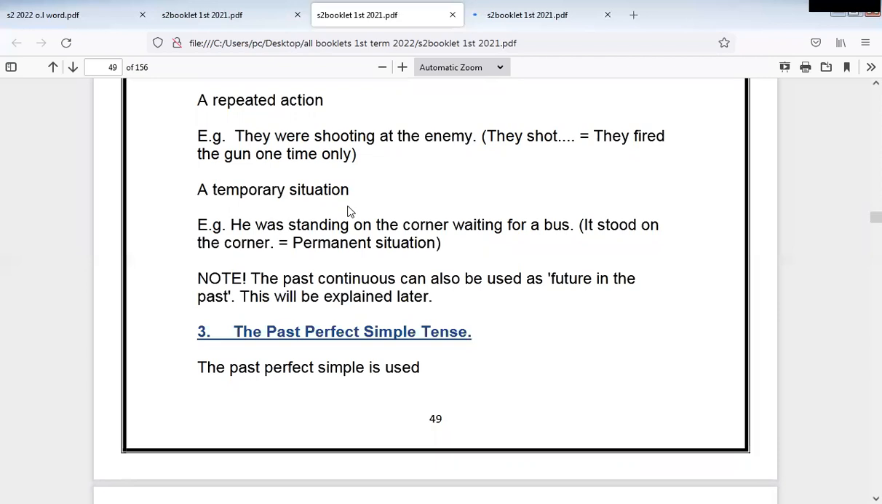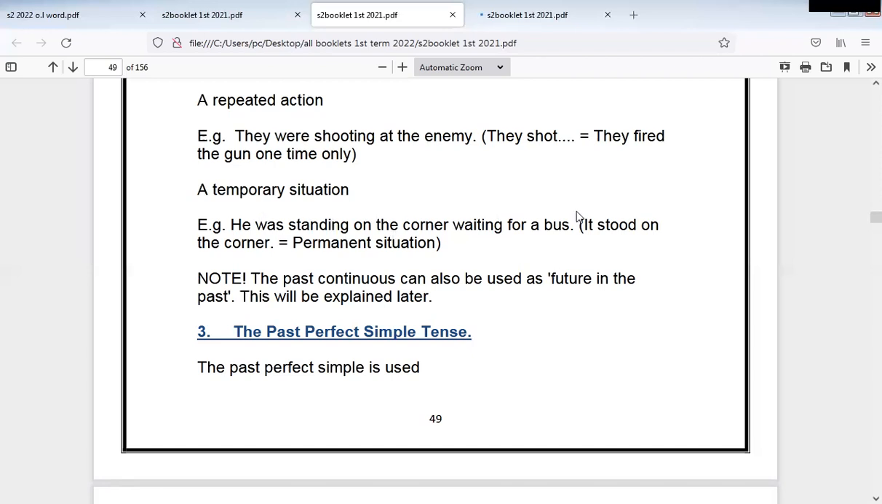A temporary situation: he was standing on the corner waiting for a bus. Stood on the corner would be a permanent situation. Was standing on the corner means this is a temporary situation, not a permanent one. He was standing on the corner waiting for the bus. Of course, he doesn't wait for the bus all day or all his time. He was doing that for a certain time in the past.